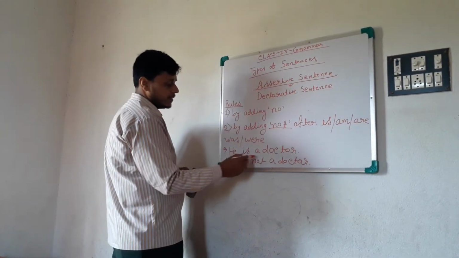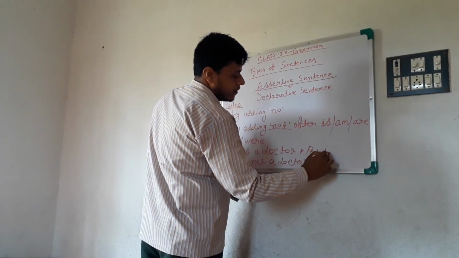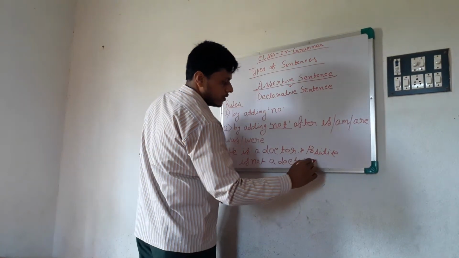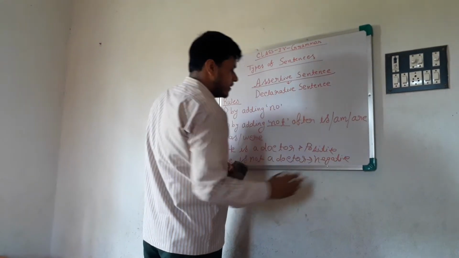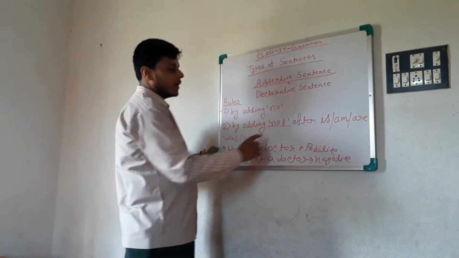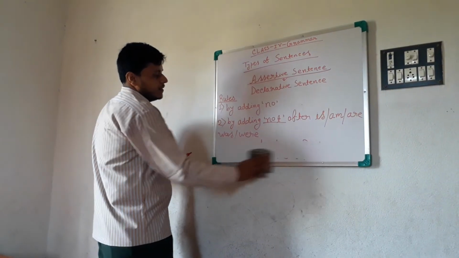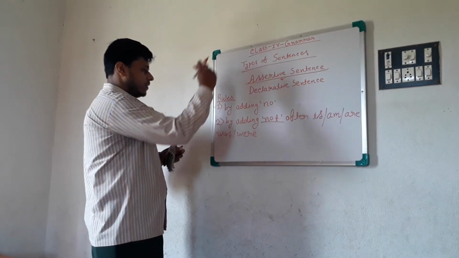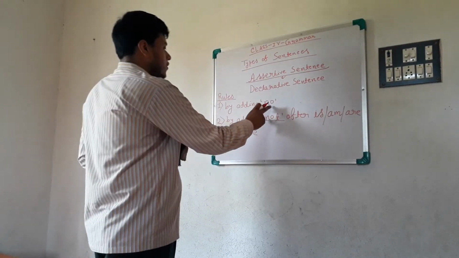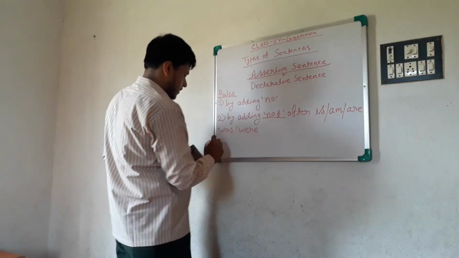Okay. So he is a doctor. Positive. He is not a doctor. Negative. Is that clear? The second rule, by adding not after is, am, or was, were. Okay. So first rule, by adding no, second rule, by adding not after is, am, or was, were.